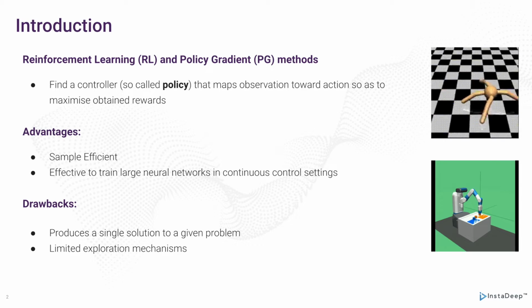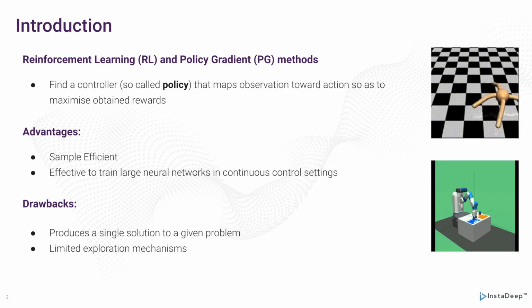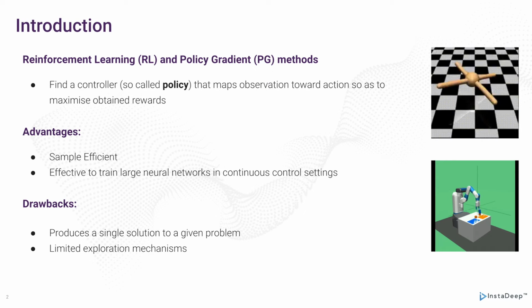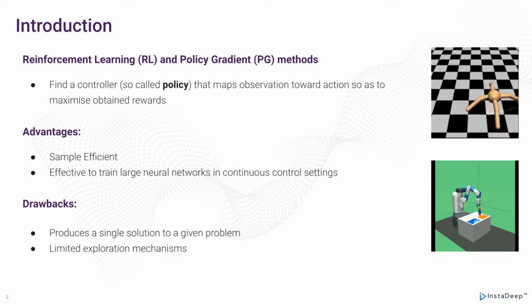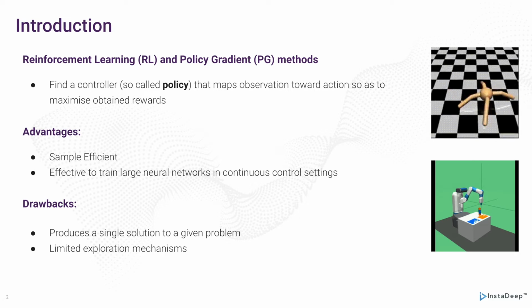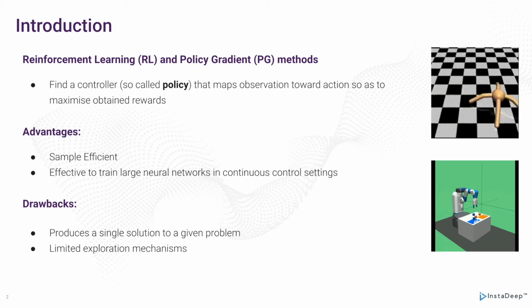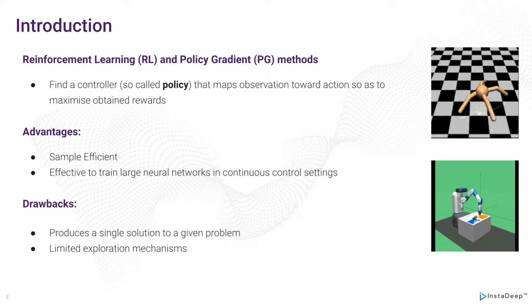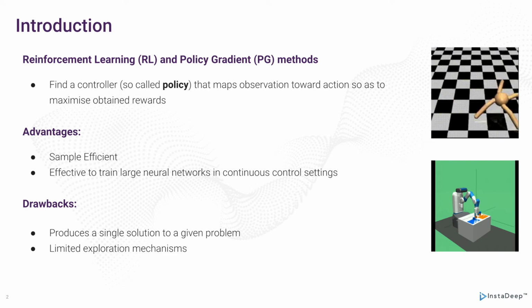Reinforcement learning is the problem faced by an agent that must learn a behavior through trial and error interactions with an environment to maximize obtained rewards. Deep reinforcement learning, and especially policy gradient methods, have proven to be efficient to train large neural controllers in continuous control settings. They benefit from high sample efficiency compared to evolutionary methods.